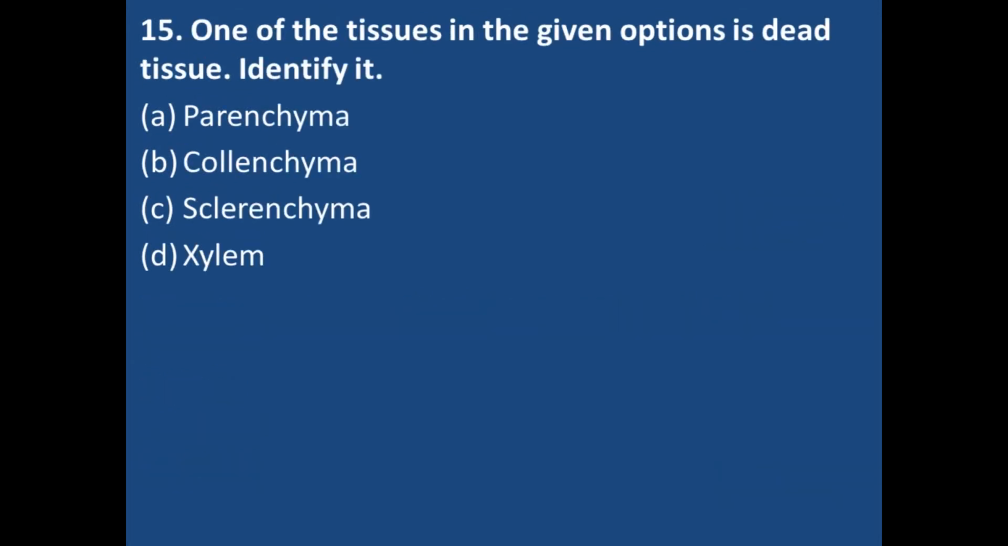One of the tissues in the given option is dead tissue. Identify it. Students, in all the following options, there is one option which is the example of the dead tissue. You have to select that tissue: parenchyma, collenchyma, sclerenchyma and xylem. The correct answer is yes, option number C, sclerenchyma. Sclerenchyma is a dead tissue.